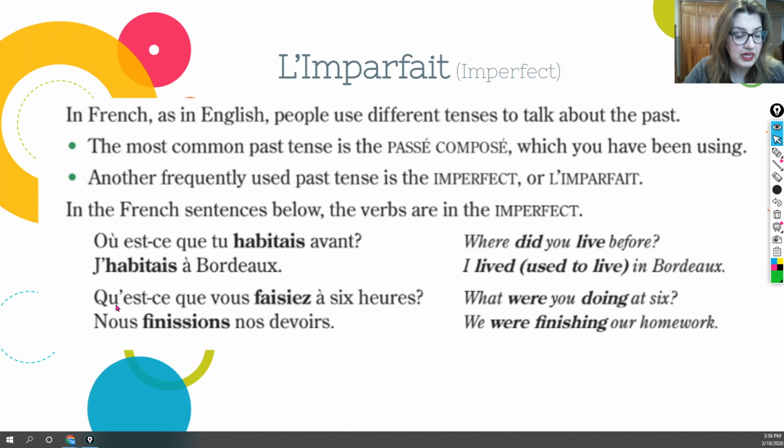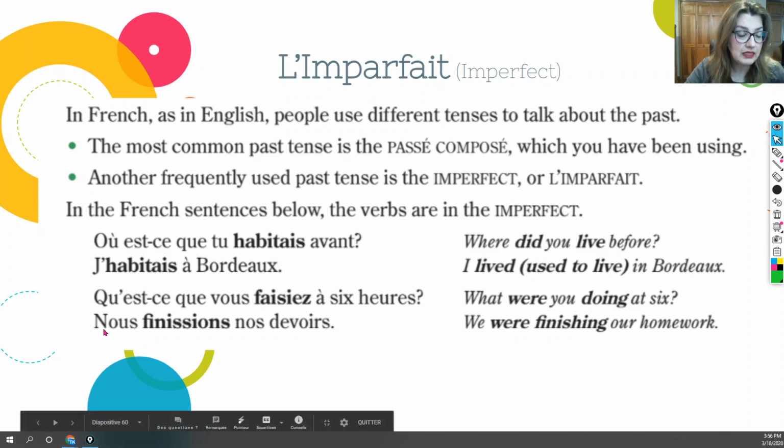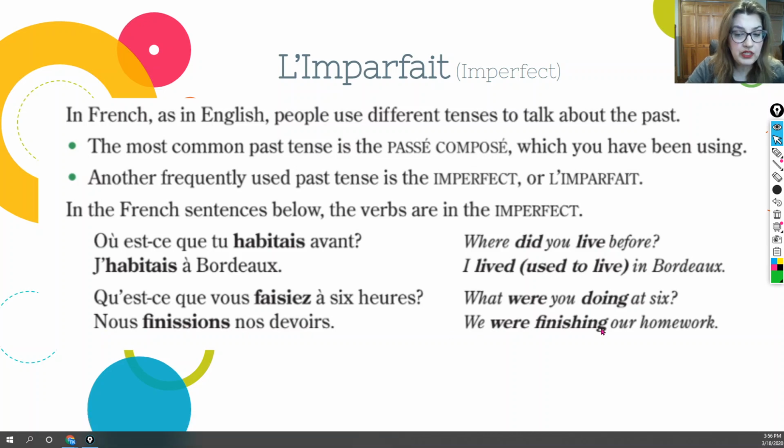Let's look at the third sentence. Qu'est-ce que vous faisiez à 6 heures? What were you doing at 6? Not what did you do? What were you doing? Faisiez translates to were doing. Okay? Now, the last sentence. Nous finissions nos devoirs. We were finishing our homework. So you notice that the imperfect indicates an action in the past that was spread over a certain amount of time.